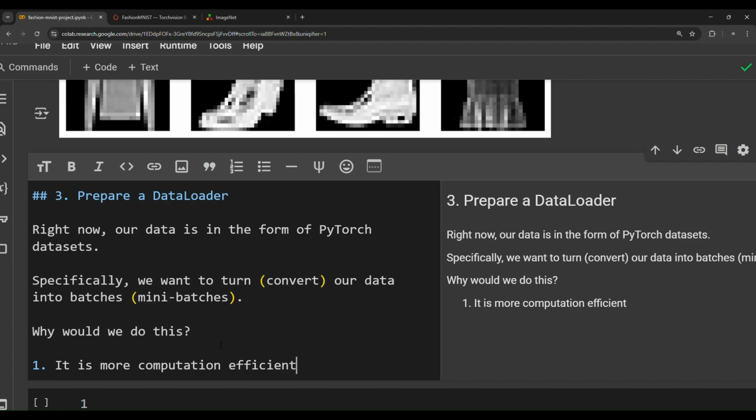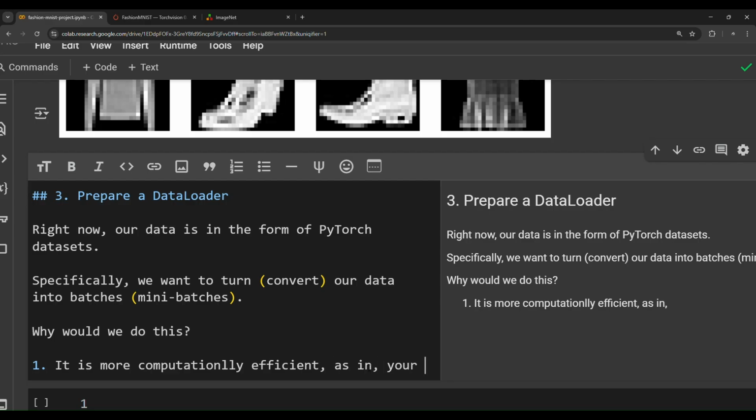It's more computationally efficient because if we try to train the model on 60,000 images in one batch, that would take a lot of time. That would take a long time to fit the model. So we need a way to turn these images into batches, into groups, into subgroups, to train the model efficiently and effectively.